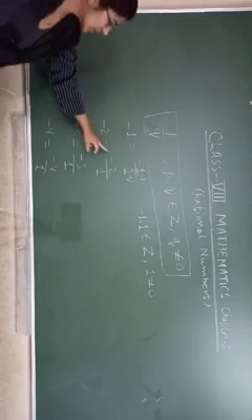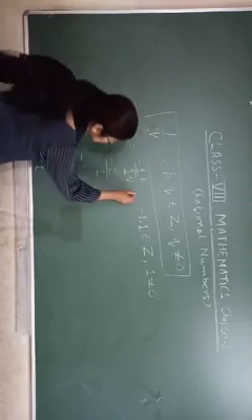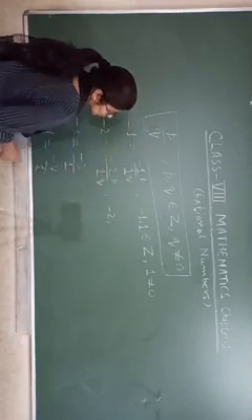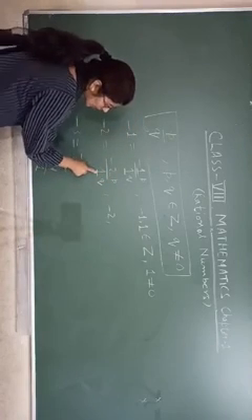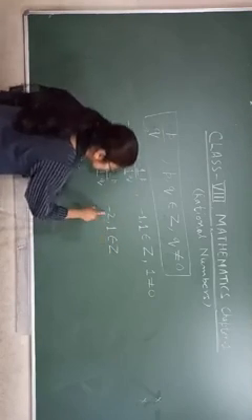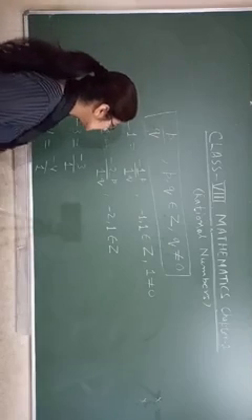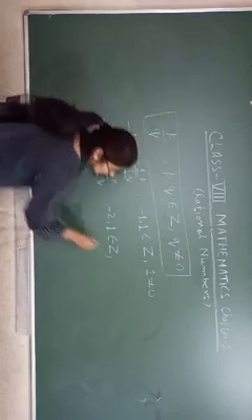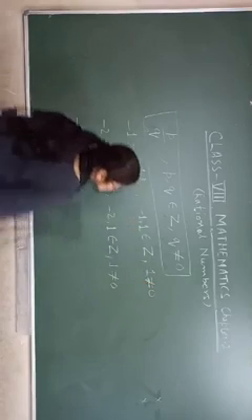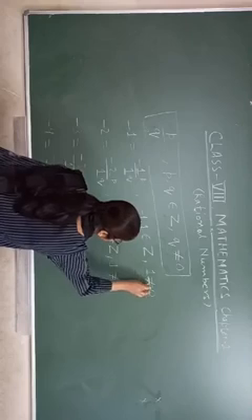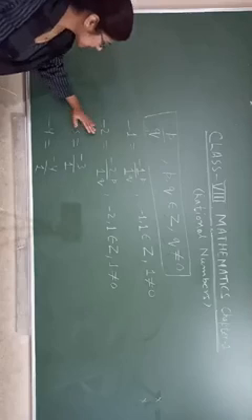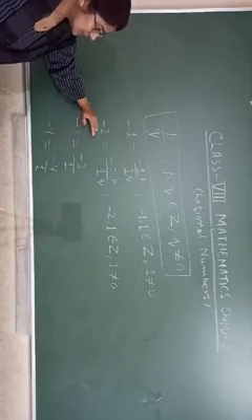Here look, minus 2, we can write minus 2 like that. This is p, this is q. P is minus 2 and q is 1. So minus 2 and 1 belong to integers. Both minus 2 and 1 are integers, and 1 is not equal to 0. So we can say minus 2 is also a rational number.